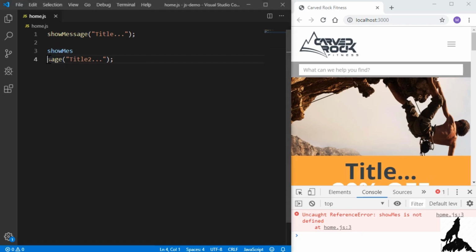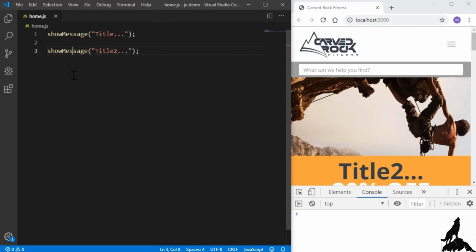To fix it, I'll just go back and patch it back together. I'll type Control-S to save it, and we see it's working now. Title 2 is showing, and our console is empty. So I'll create another error just so we can see it. I'll enter some random symbols, and that'll cause an error.